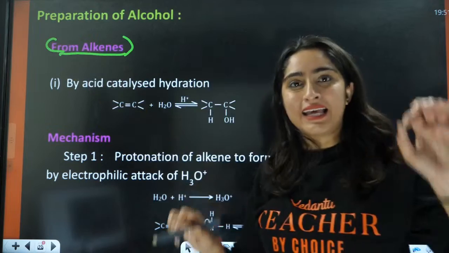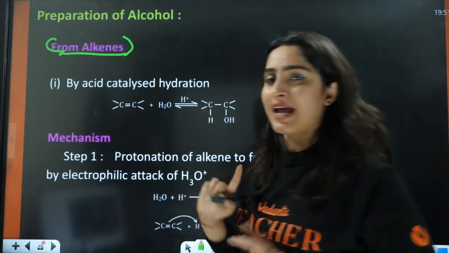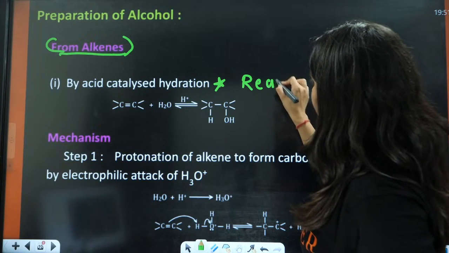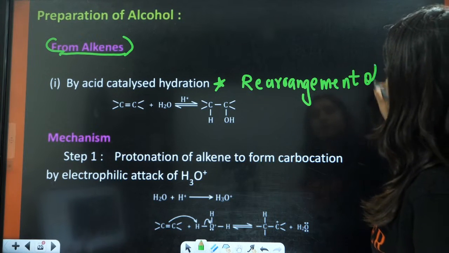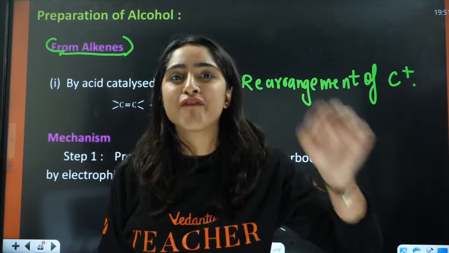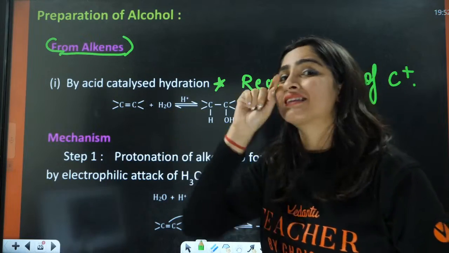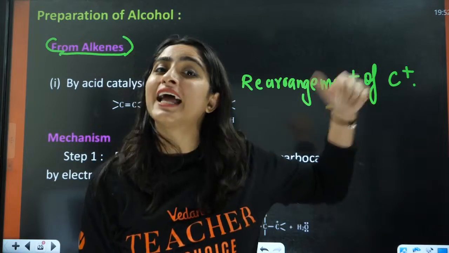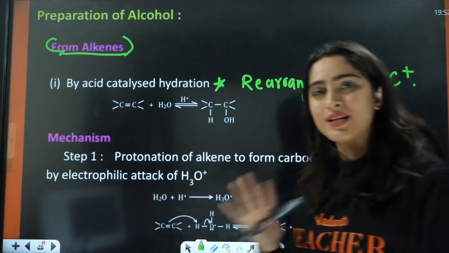We have studied alkenes in hydrocarbons, right? So from alkenes, first is by acid catalyzed hydration. Always remember, in this case, always rearrangement, I am giving you the hints here. Always the rearrangement of carbocation happens here. In acid catalyzed hydration, you have to first make the carbocation and then rearrange it, and then you will form the product. Understood? Okay, so what is the mechanism?